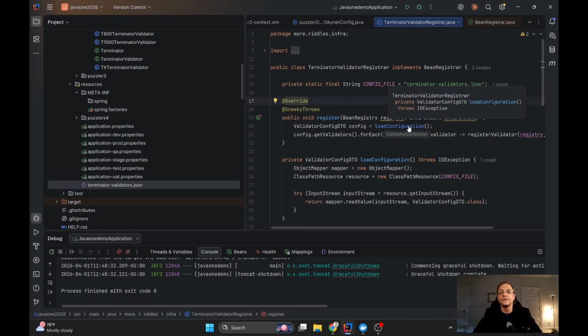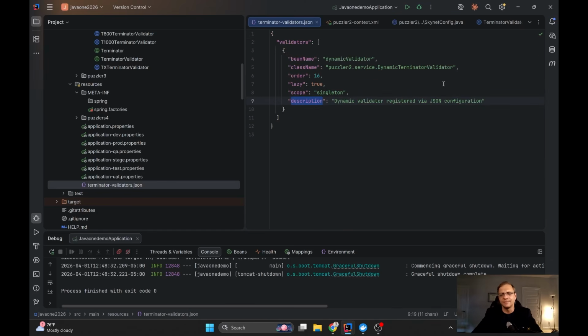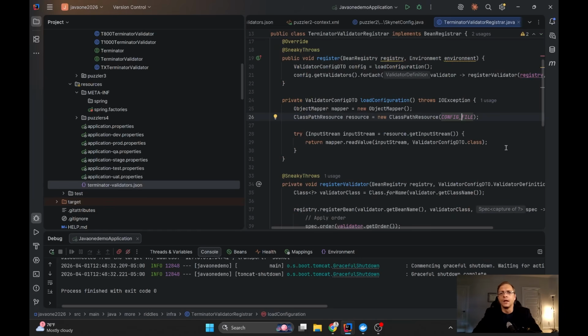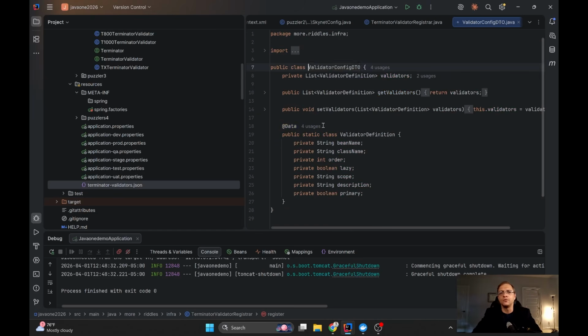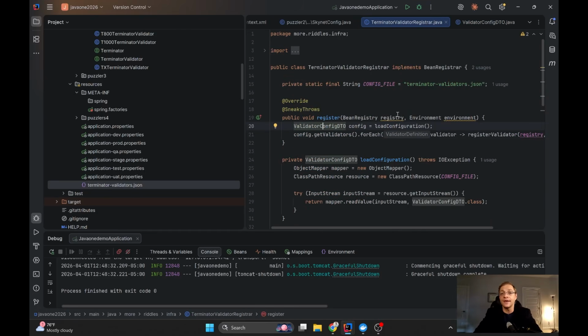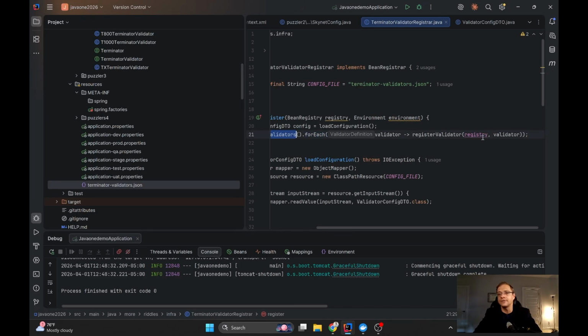So first of all, I'm loading the configuration from my config file, which is this file. Okay, so it's just simple reading of the JSON. It's not interesting code. You see, I'm using object mappers, so I'm just reading the value from this input stream. And then I'm converting it to my DTO object, which is actually pretty simple, as I said, similar to the bean definitions. It's called validator definition. And here the information which will come from the JSON will be contained: bean name, class name, order, lazy, scope, that's all. And after that, for each one of the validators I have, I'm running this logic, register validator.